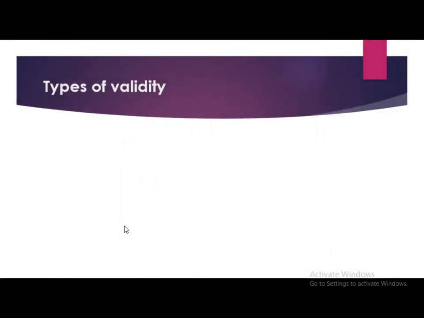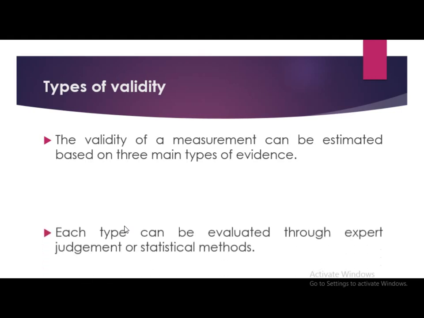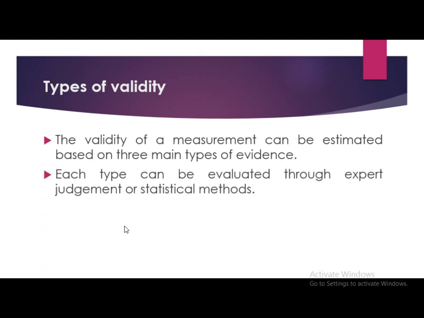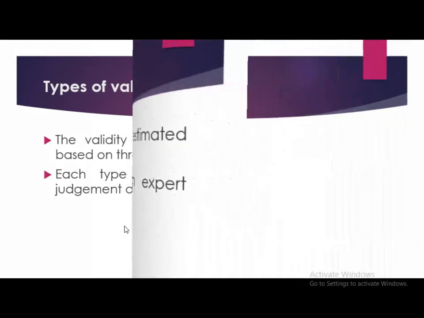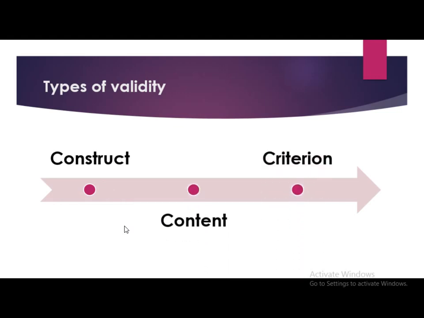Now we will see types of validity. The validity of a measurement can be estimated based on three main types of evidence. Each type can be evaluated through experts' judgment or statistical methods, and these three types are construct validity, content validity, and criterion validity. Now we will see each type in detail.